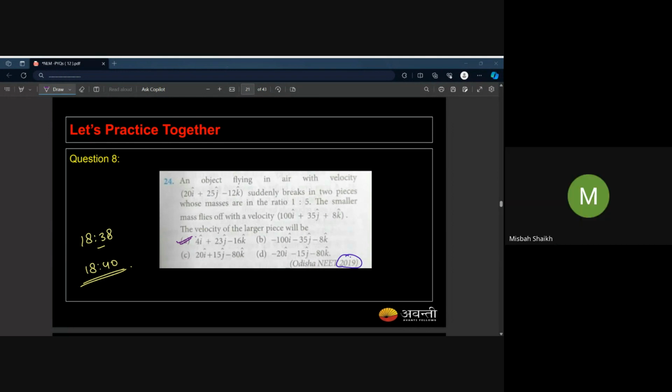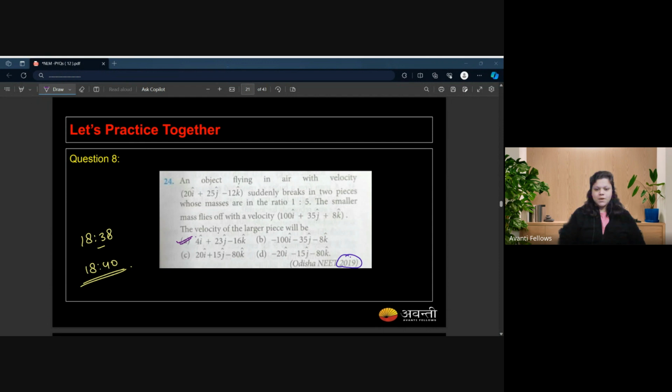As the object breaks in two pieces, the momentum of the system will remain conserved. The total momentum before breaking is equal to the total momentum after. mv is equal to (m upon 6) v1 plus (5m upon 6) v2, so v is equal to v1 upon 6 plus 5 v2 upon 6. Okay, I get it.